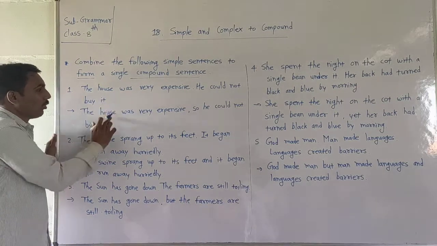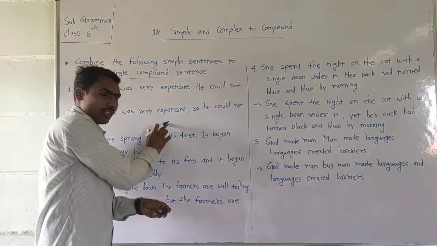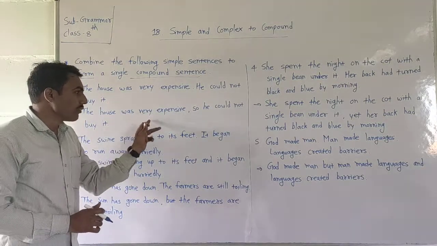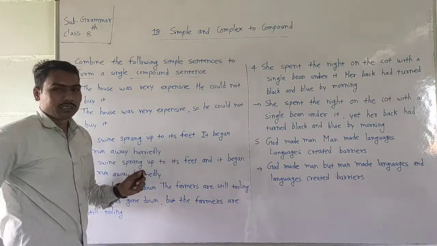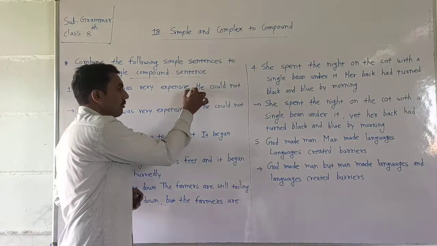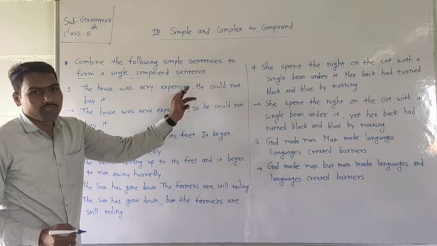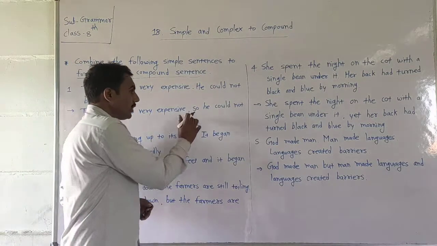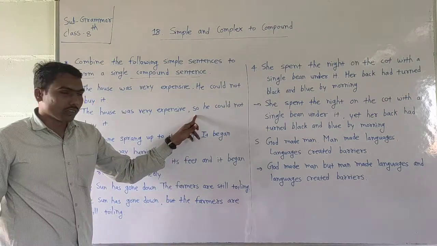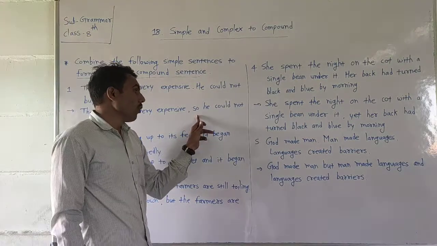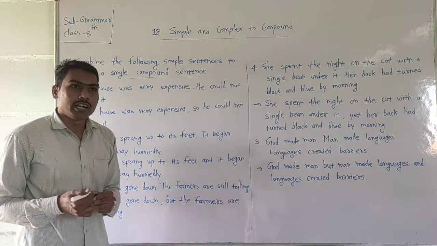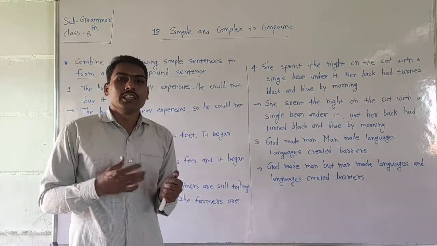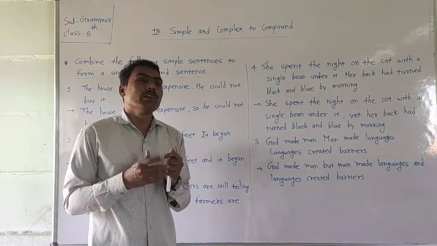We can write the same sentence as a compound. The first sentence as it is: The house was very expensive, comma. Here is the full stop; we want to convert that full stop into a comma, and we attach here "so." We use coordinating conjunctions, which join together equal parts.